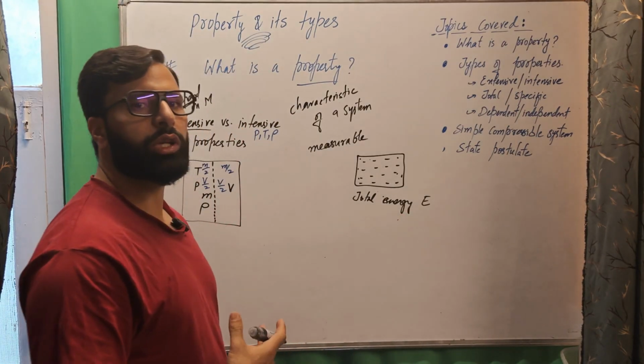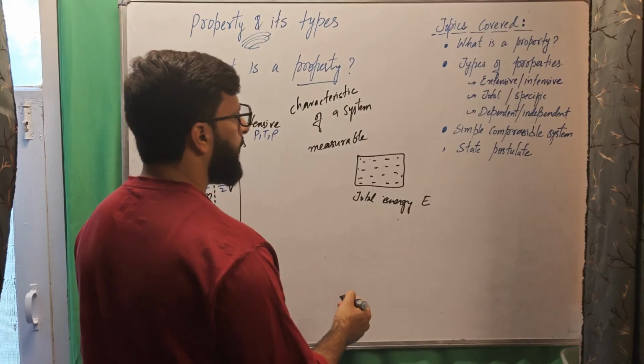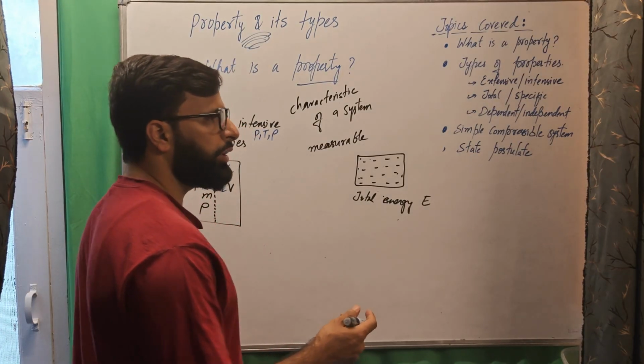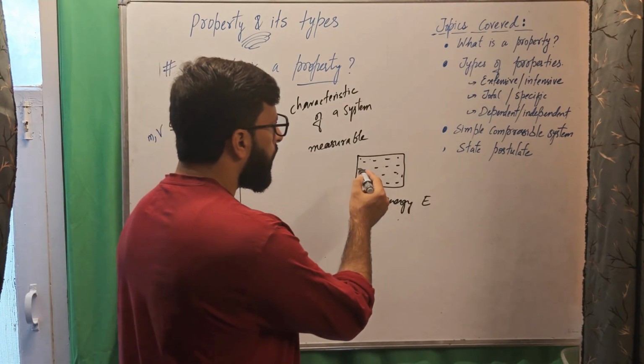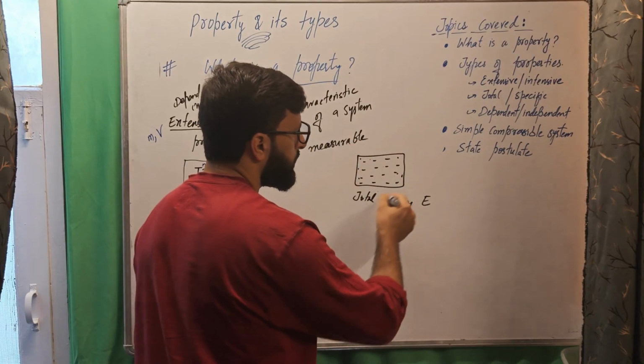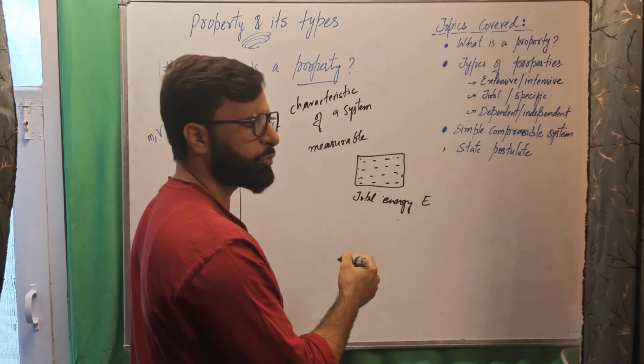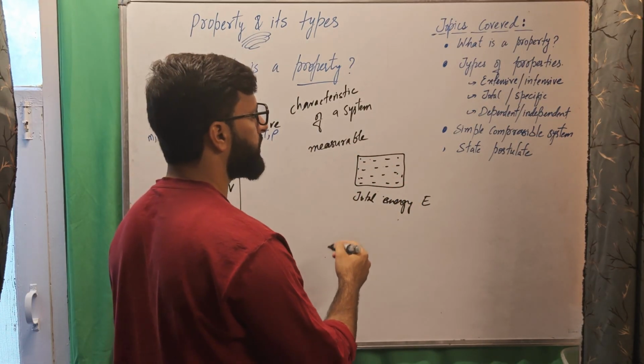So these are called the total properties. And if we talk about mass, for example, this system has total energy capital E. This is the total property of the system.